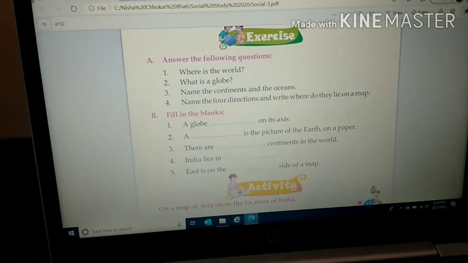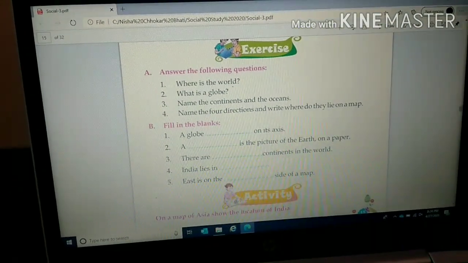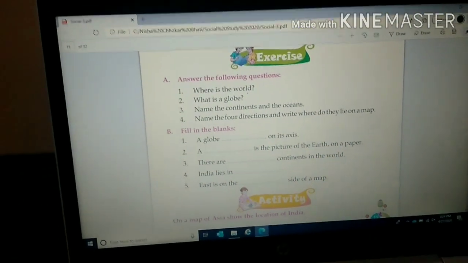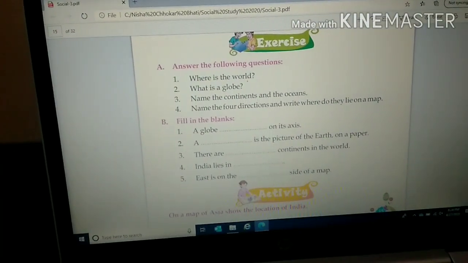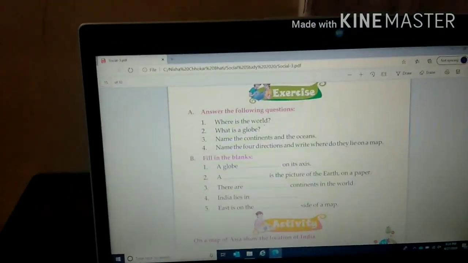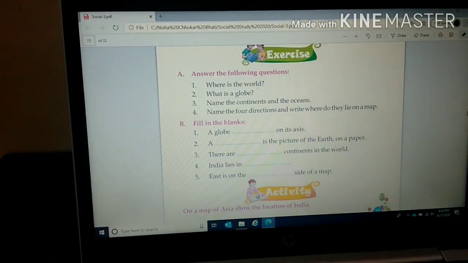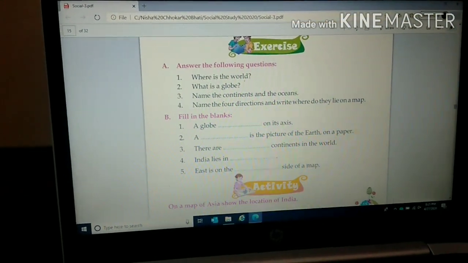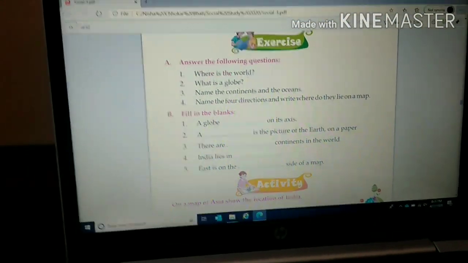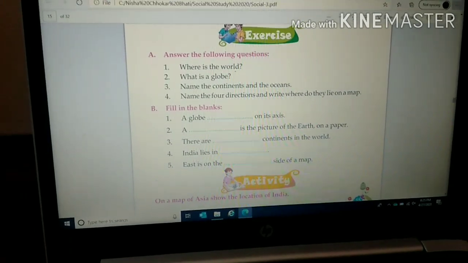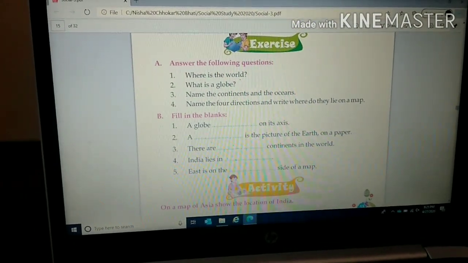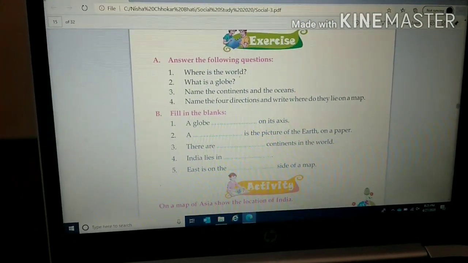Now next is, what is a globe? Yes, now you can give the answer. Okay. A globe is a small model of the earth. You must have seen the globe also. So what is a globe? A globe is the small model of the earth. Question number 2 is clear to you, children. What is a globe?